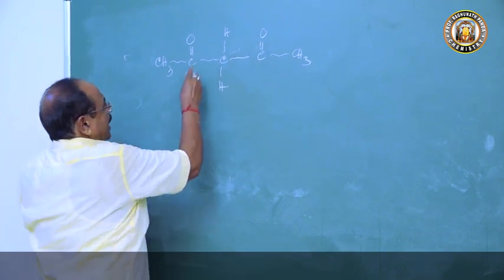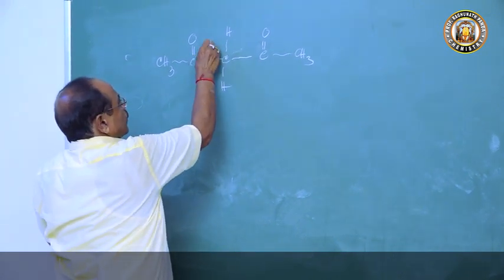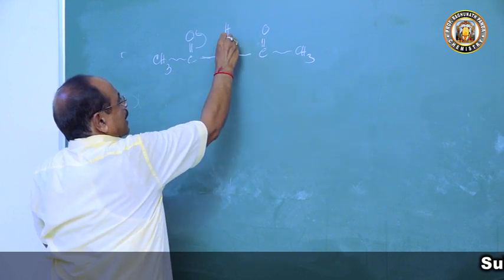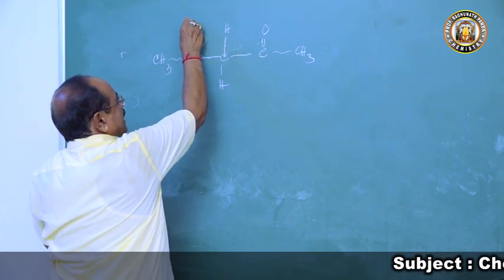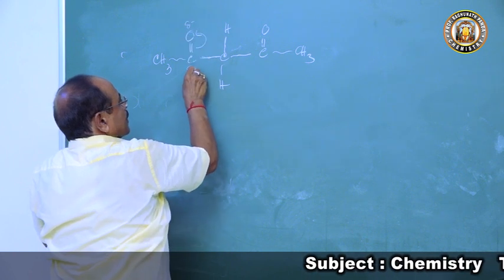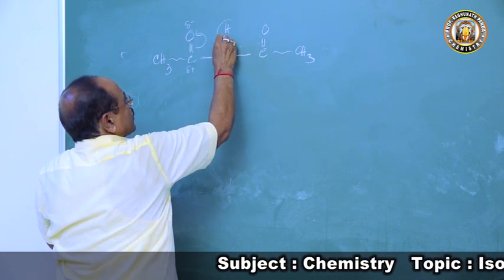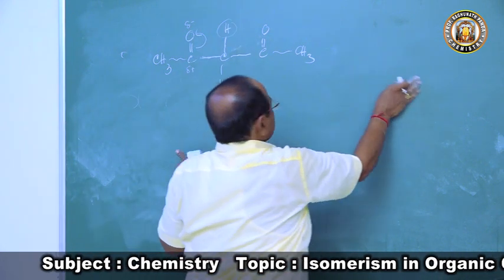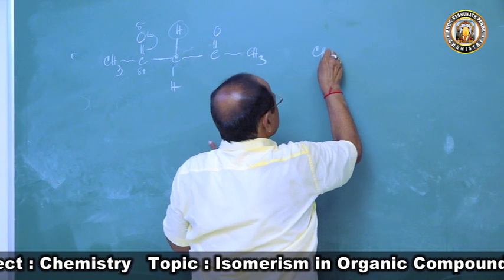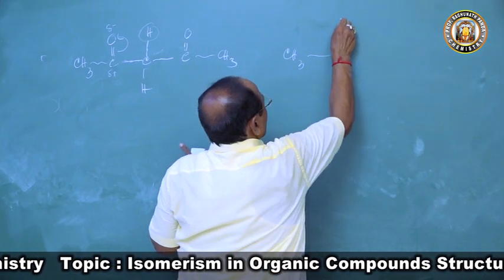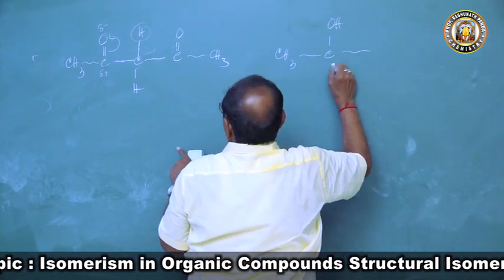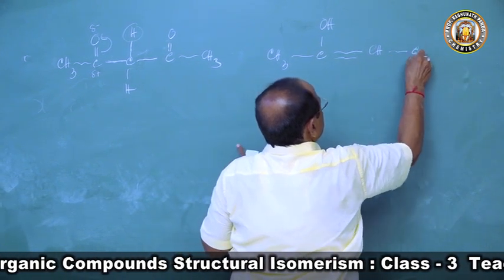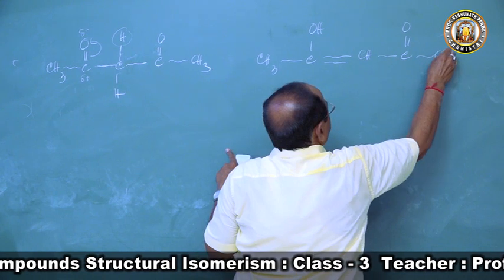So they are active groups, and there is always a flow of electrons toward this place. So this carbon becomes negative and this becomes positive, so this hydrogen atom can now go to this place. So this compound can exist as CH3, C(OH), CH, double bond, CH, CO, CH3.